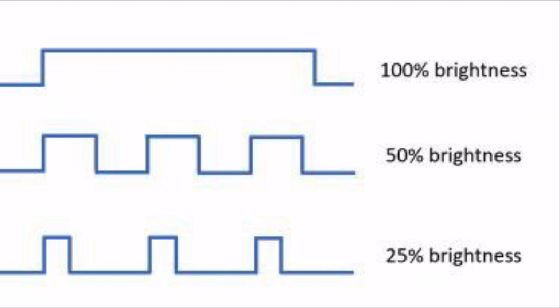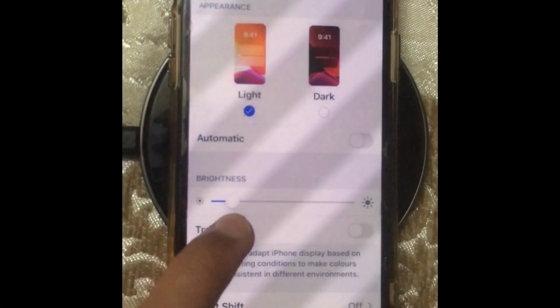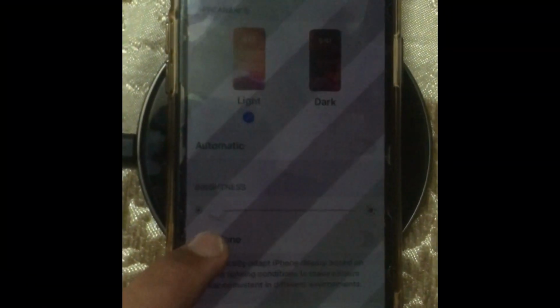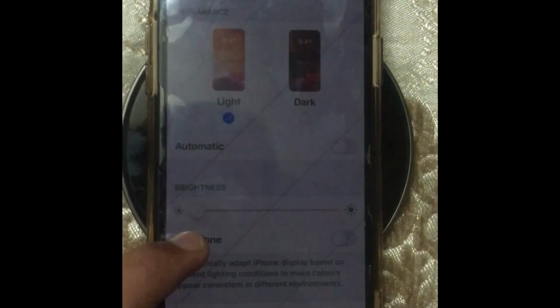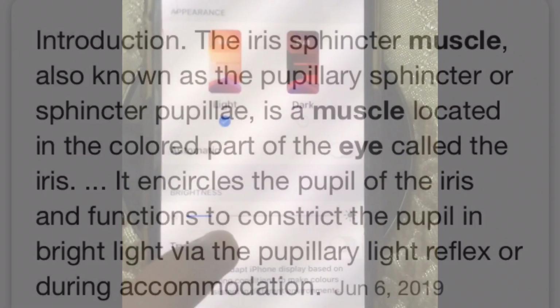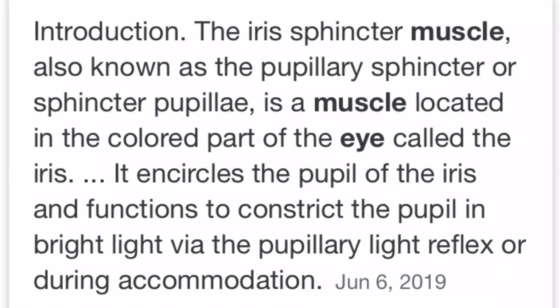So to maintain a brightness level below 100%, say 50, it keeps the screen on for 50% of a second and off for another 50%. But at a high frequency that counts in hundreds. And the result is this: screen flickering at low brightness levels, which cannot be seen by human eyes. And it is harmful to us because of the working mechanism of our eyes.